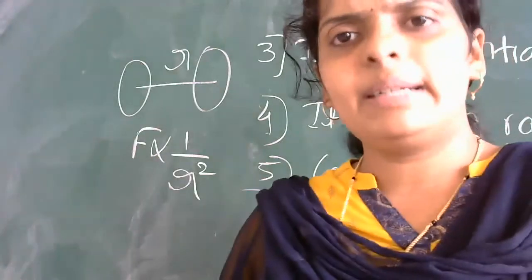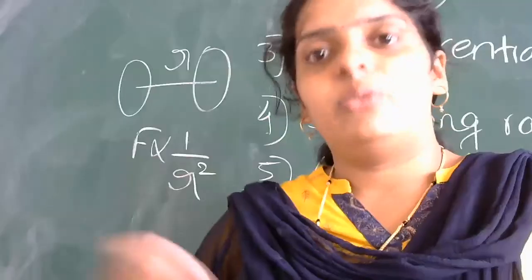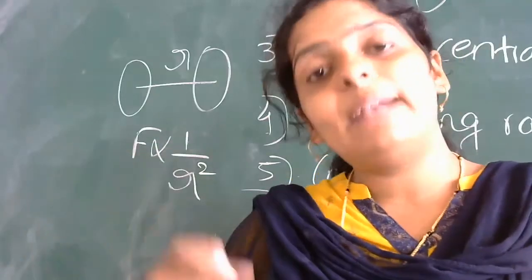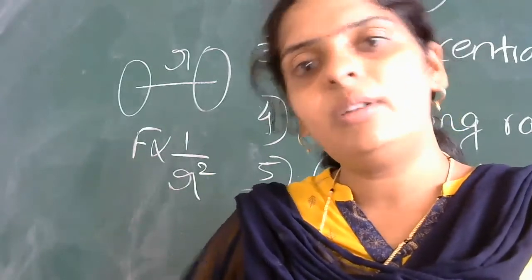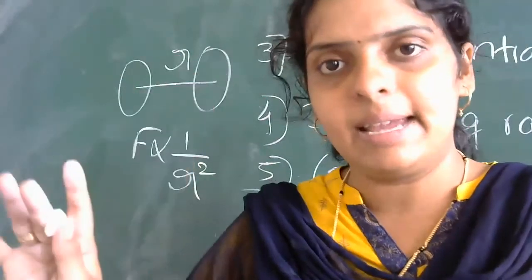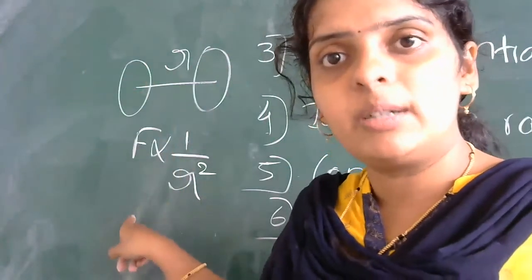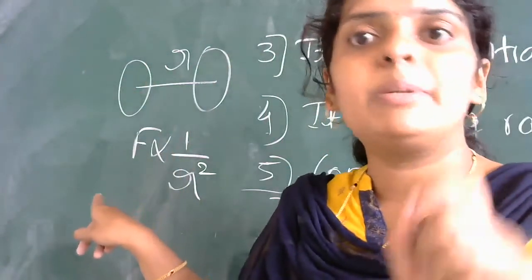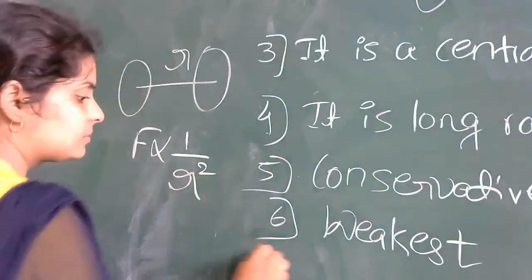There are more properties too. We have the Coulomb force. In second year you will study Coulomb force. That also obeys the inverse square law. What is the inverse square law? In physics, every time it is the same. The force between any two bodies is inversely proportional to the square of the distance between them. What do we call this? The inverse square law.